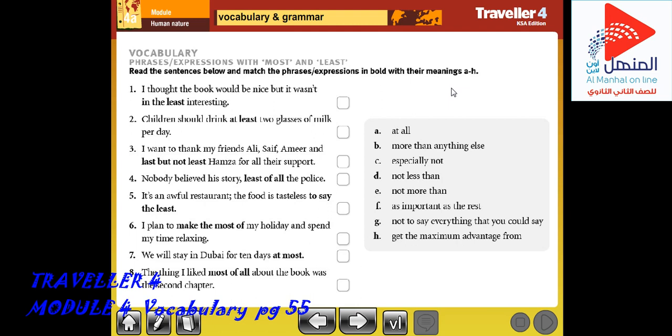At least. Listen to me. We use at least to talk about a minimum number or amount, meaning no less than, and with more emphasis, at the very least. For example, there were at least 20 people there. It means no less than. Another example: it will cost you 3,000 euro at the very least.